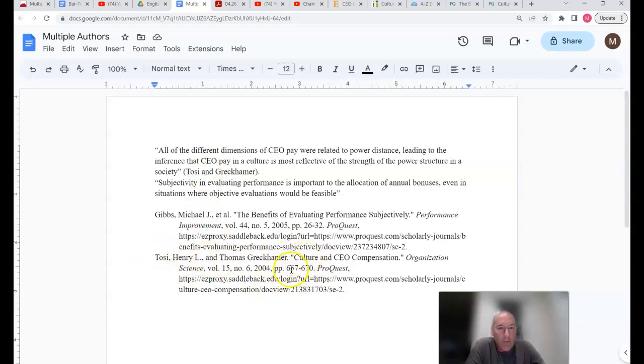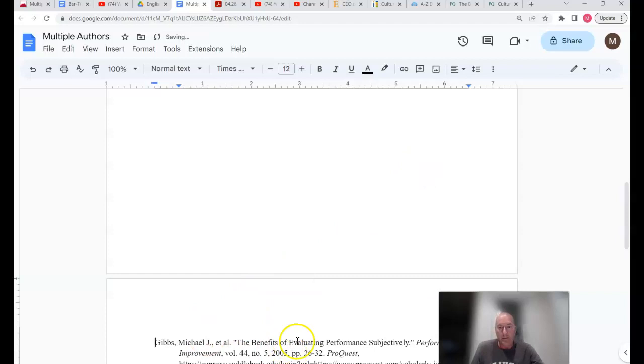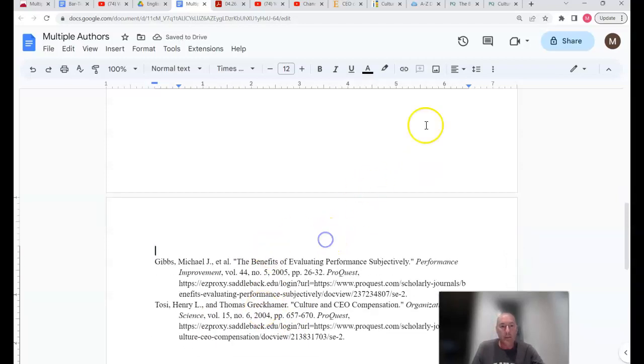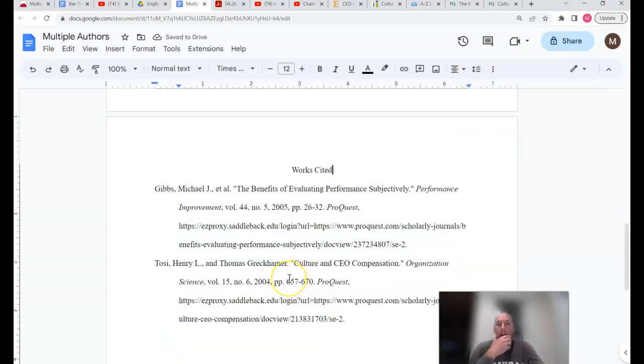And by the way, from ProQuest, I went ahead and copied their version of the citation. And of course, I'm going to put that on the next page and do works cited. I'll just go ahead and do that right now. Control Enter puts it on the next page. Then I want to put in here the title, which will be Works Cited. And then I will take this whole thing here and double space it. And there you go. So this would be the works cited page. So Tosi and Greckhammer are the two authors.